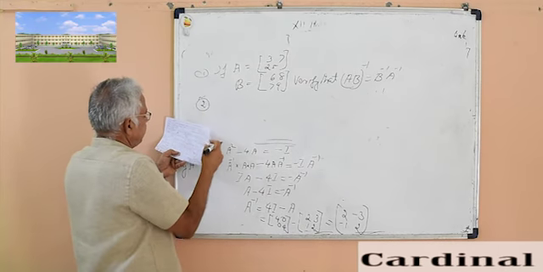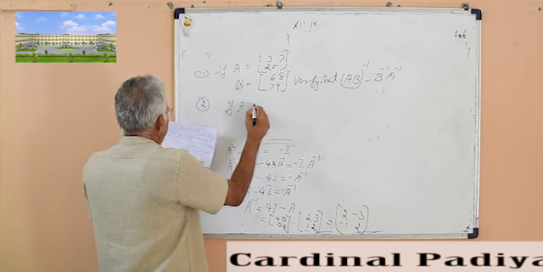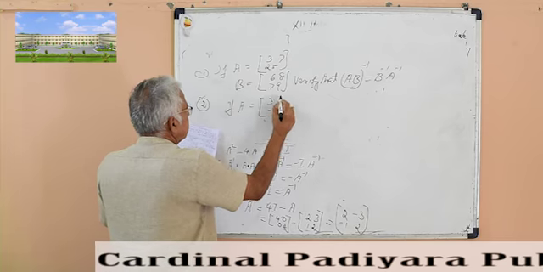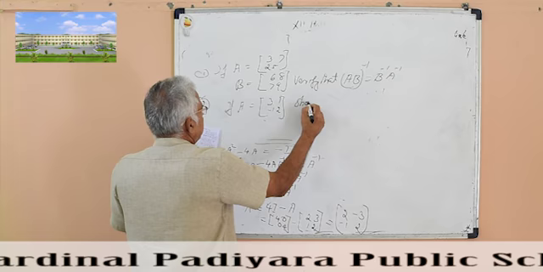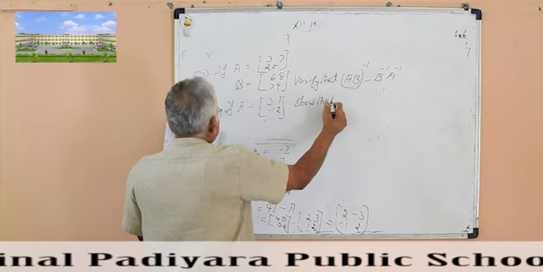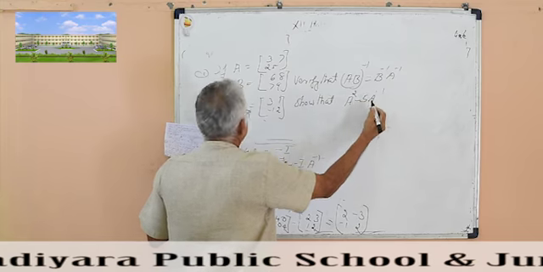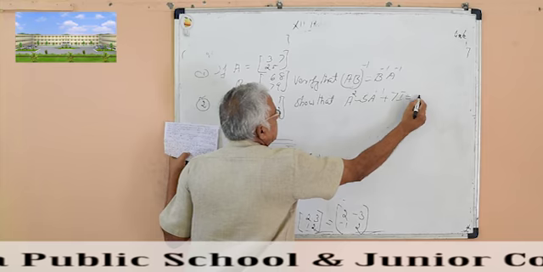Second question, if A is equal to the matrix 3, 1, minus 1, 2, show that A square minus 5A plus 7I is equal to 0.